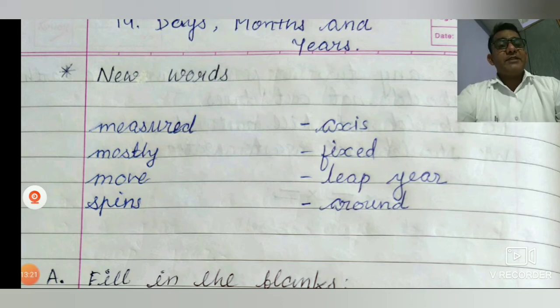Measured. Mostly. Move. Spins. Axis. Fixed.